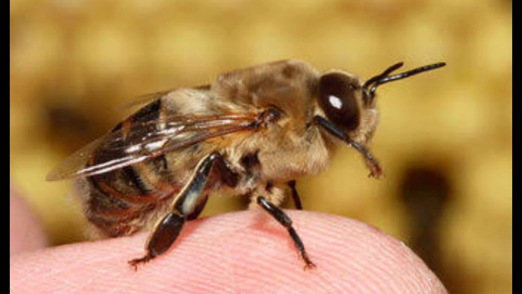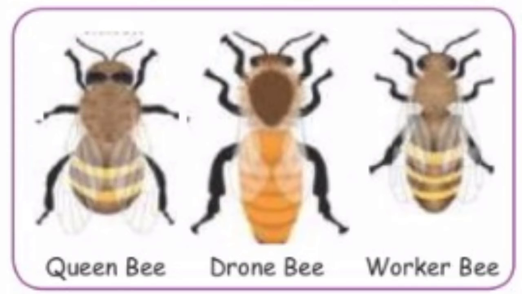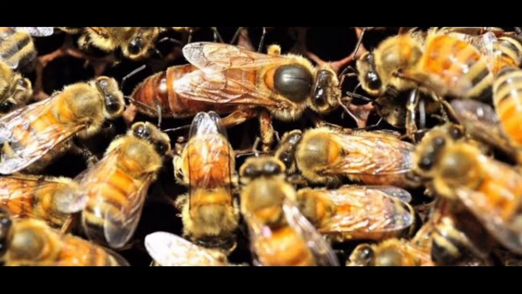Drones are the fertile males. They develop from unfertilized eggs. They are larger than the workers and smaller than the queens. Their main function is to fertilize the egg produced by the queen. They also help in maintenance of hive temperature. The number of drones in a colony amounts to hundreds and sometimes to thousands. The normal lifespan of a drone is 57 days only.